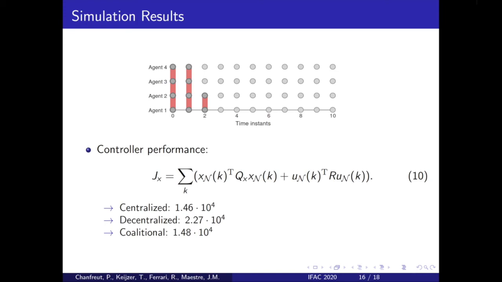Furthermore, in terms of reference tracking performance, one can see that the coalitional controller still way outperforms the decentralized controller, and actually closely approaches the performance of the centralized controller.